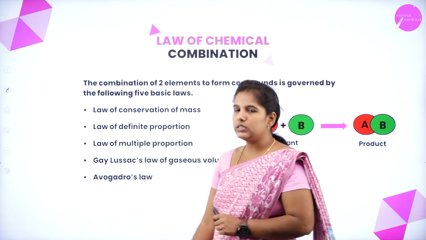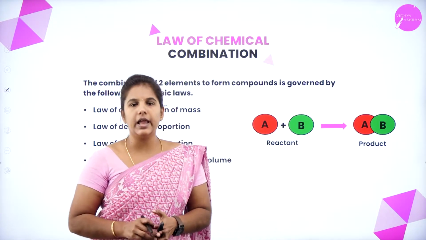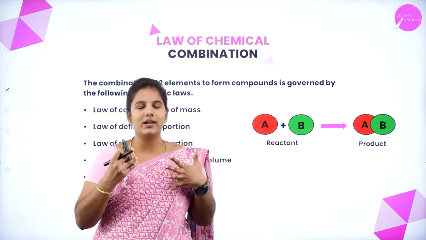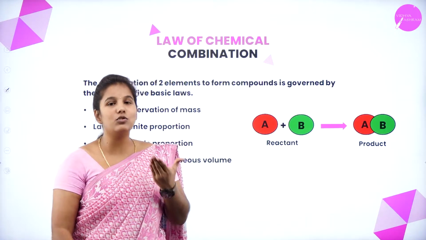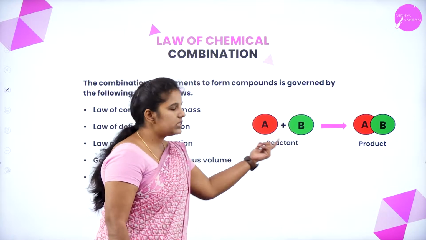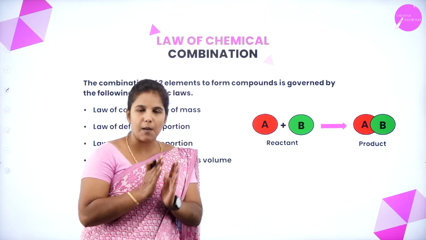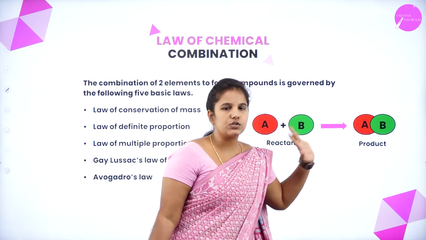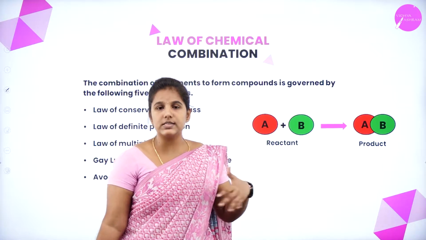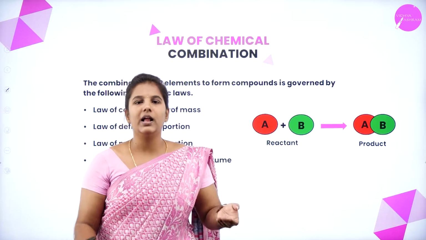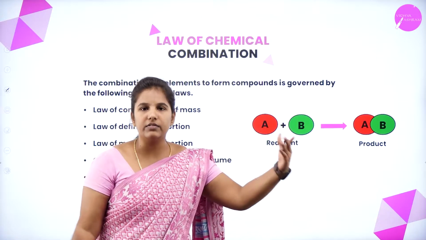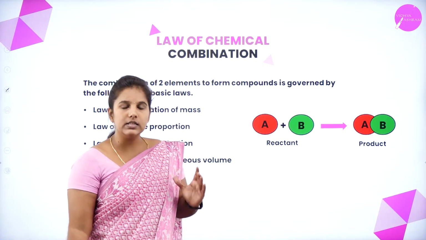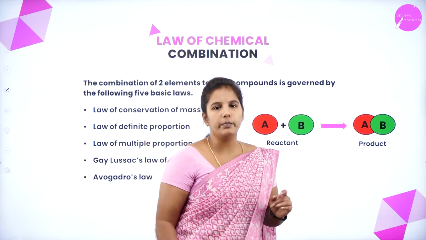According to the law of combination, if you take any two reactants or any two elements, these two elements must combine and give rise to the product. This is the law of combination.